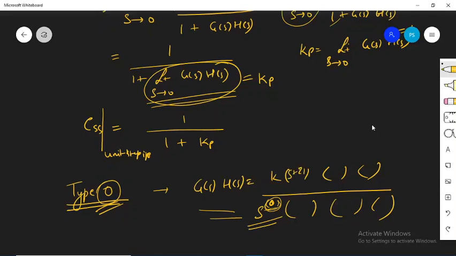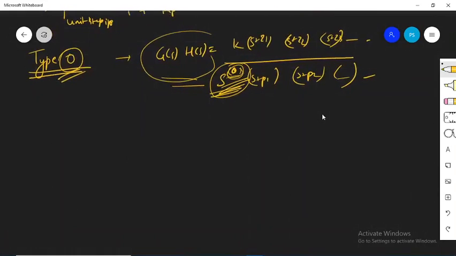This can be some (s plus z1)(s plus z2)(s plus z3) and so on, and it can be (s plus p1)(s plus p2), it can be any value. But what we are concerned with is how many poles are lying at the origin. If no poles are lying at the origin, then we say that this is a type 0 system. Now for the steady state error that we are finding, if the system is type 0, what is going to be the steady state error of the system?